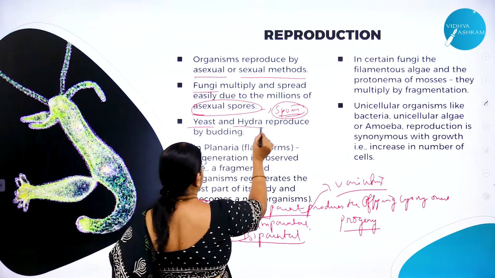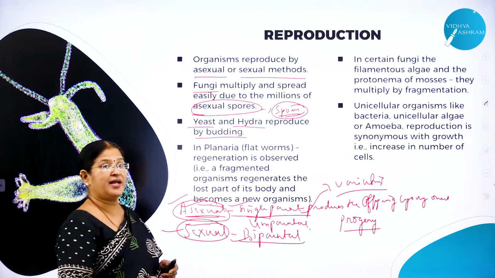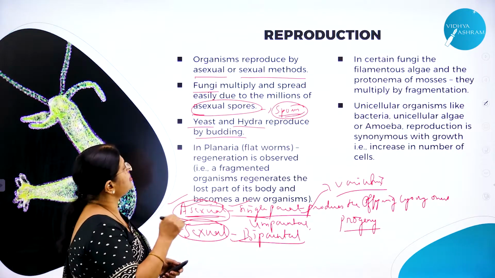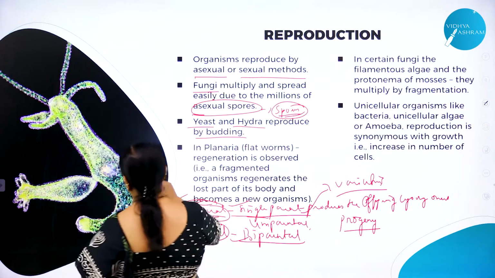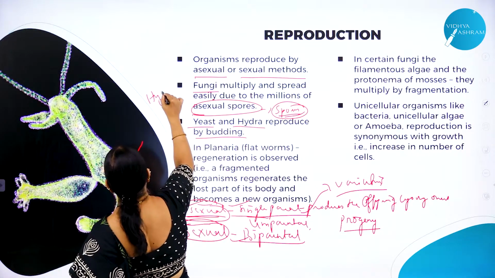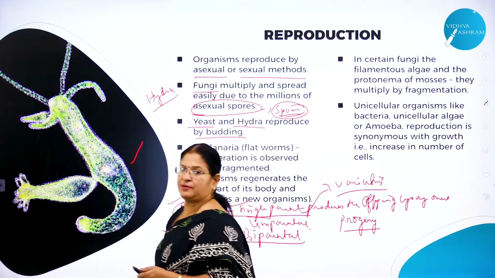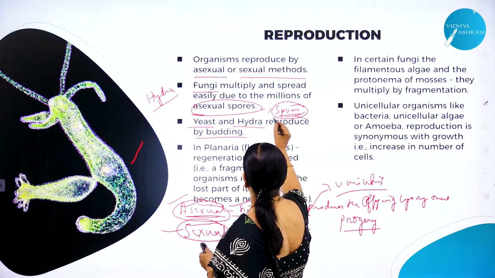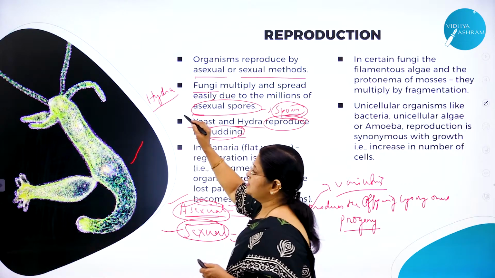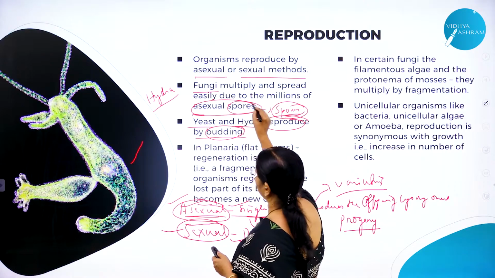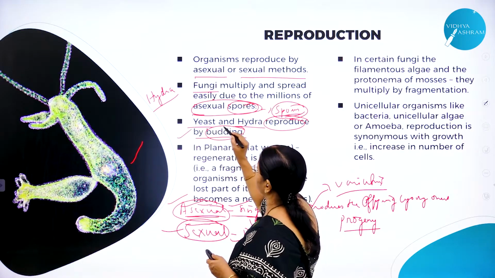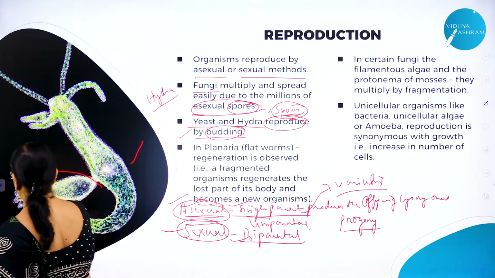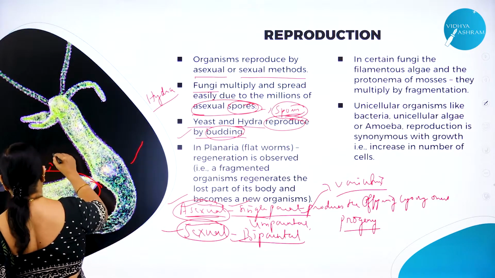Now let us come to yeast and Hydra. Right? Hydra, as you know, is a coelenterate. Yeast is a fungus. So what is the mode of reproduction? If you can see in this beautiful picture, this is a picture of Hydra. It is an aquatic animal, right? So yeast and Hydra reproduce by budding, whereas fungi reproduce through spores. Then what is the mode of reproduction in the case of yeast and Hydra? By the process of formation of a bud. You can see here, this is called a bud.